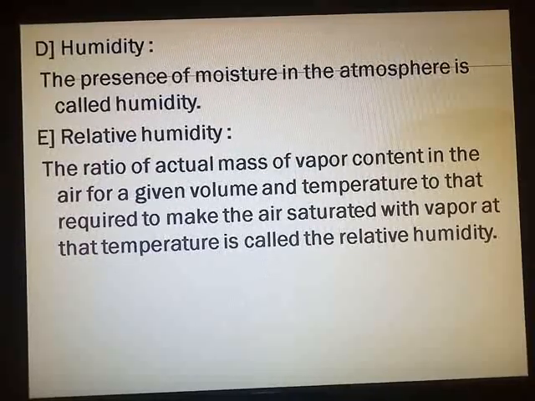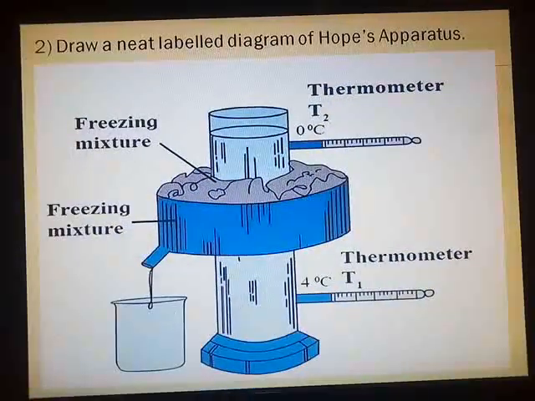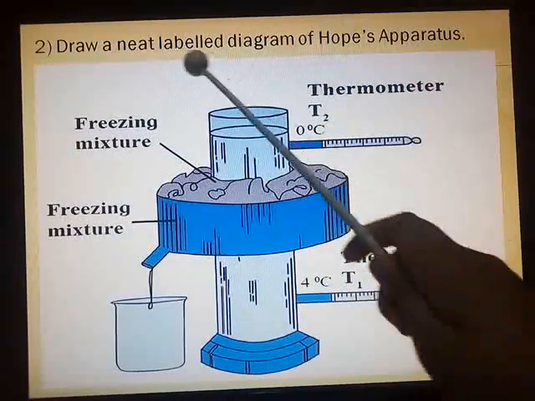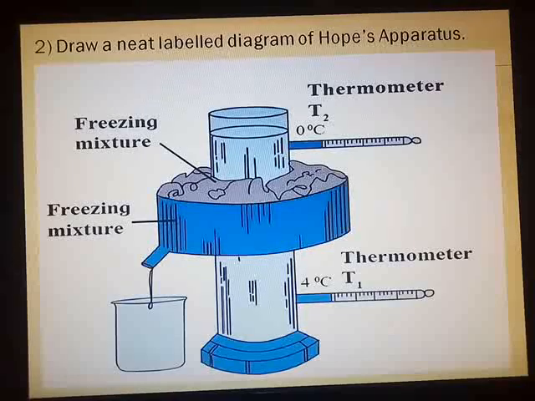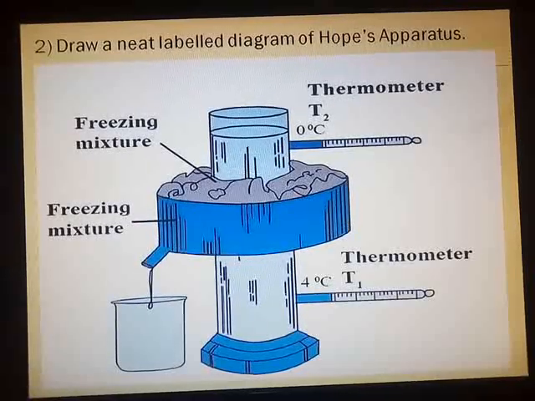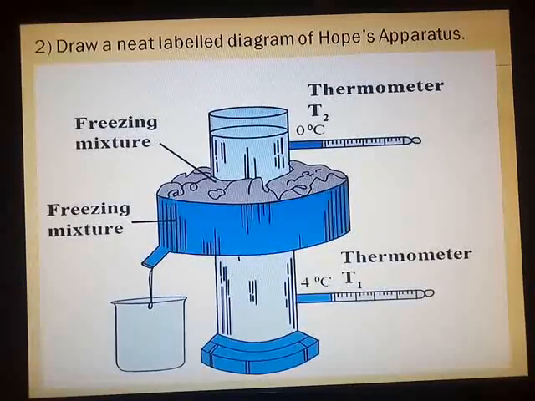Now one last additional question is there, that is a diagram, very important. Draw a neat labelled diagram of Hope's apparatus. We have studied this entire diagram during our explanation. So mark the diagram on page number 65 in your textbook, figure 5.5. Figure 5.5 is Hope's apparatus.